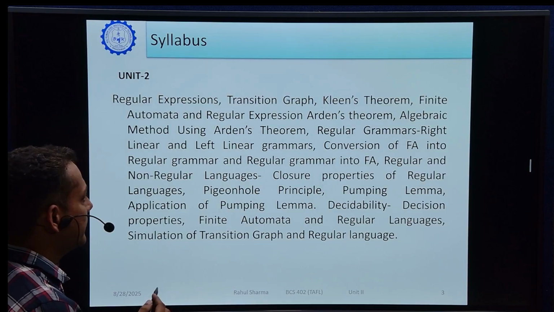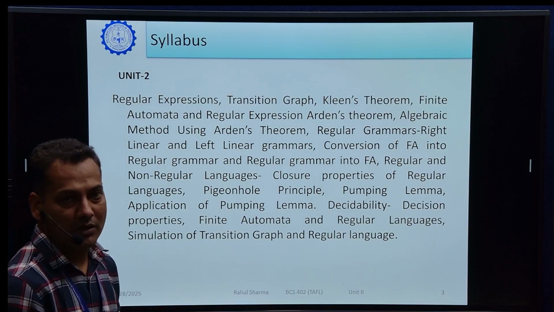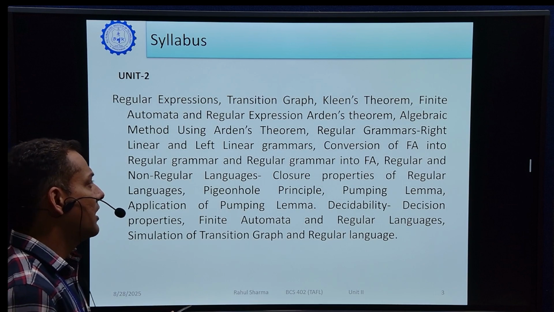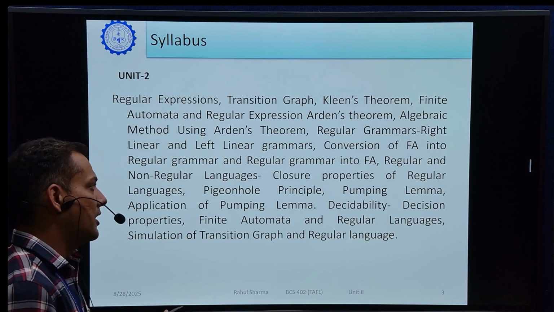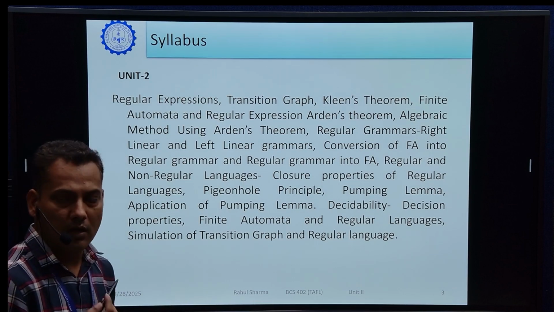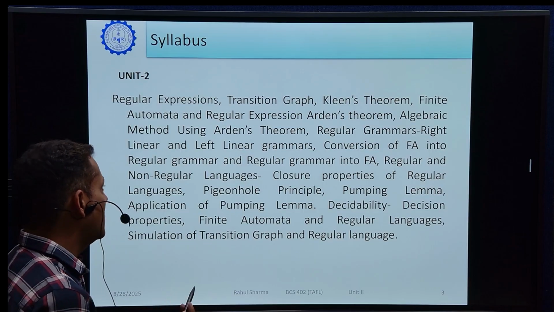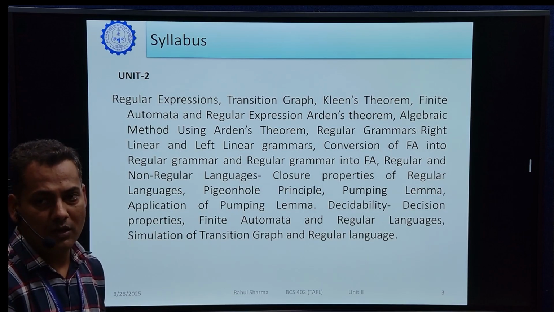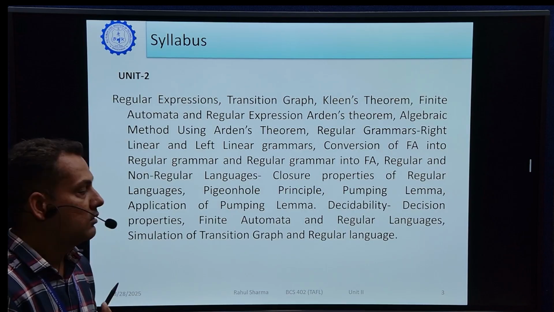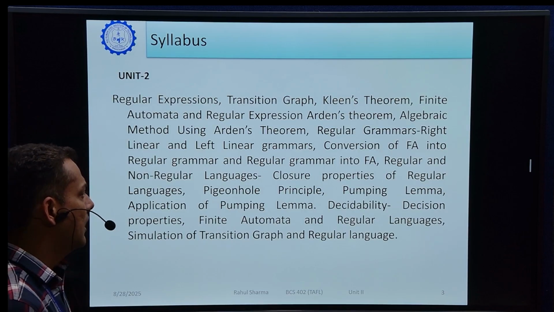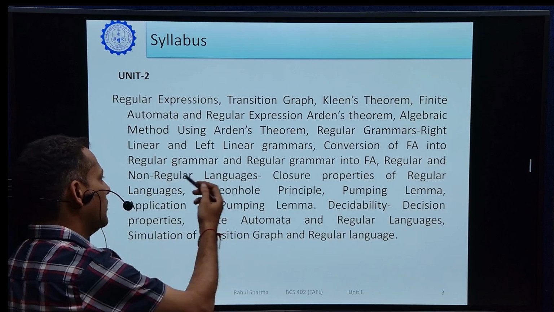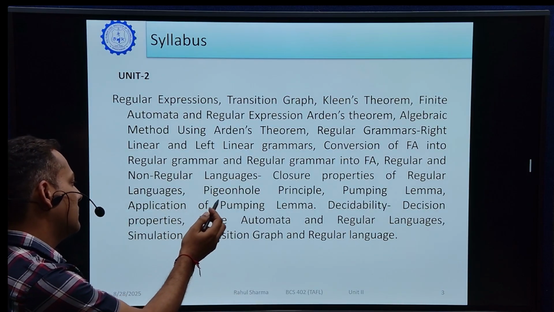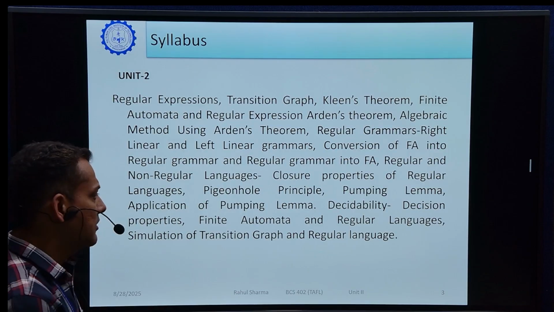This is the syllabus of the second unit, that is regular expression. There are some topics: regular expression, transition graph, Kleene theorem, finite automata and regular expression. Finite automata we covered in the previous unit. Algebraic method using Arden's theorem. Here we will show that a regular expression can be converted into a DFA and an NFA with epsilon. So we will convert the finite automata into regular expression and regular grammar. Regular and non-regular languages, and there are some closure properties we will discuss in this unit.